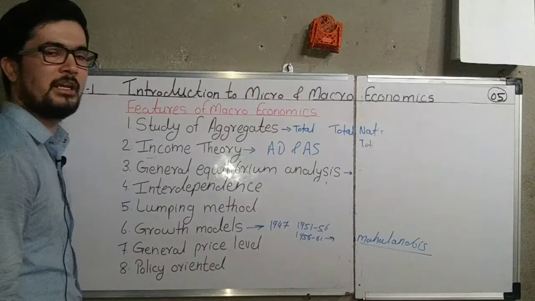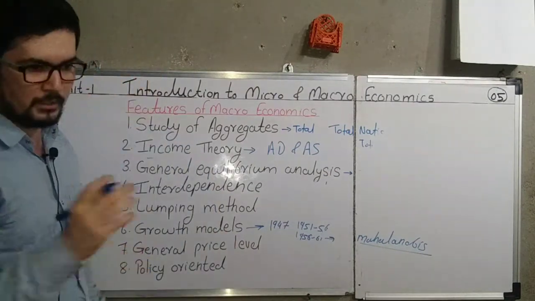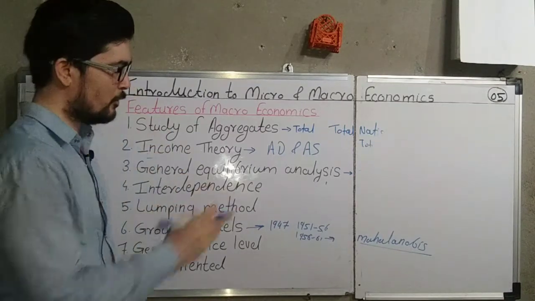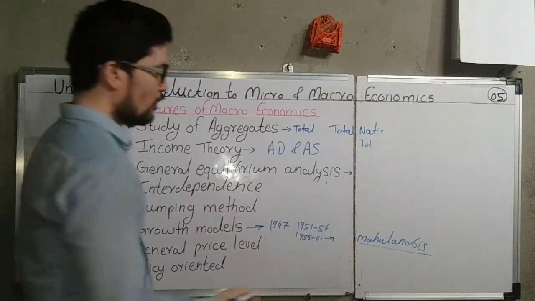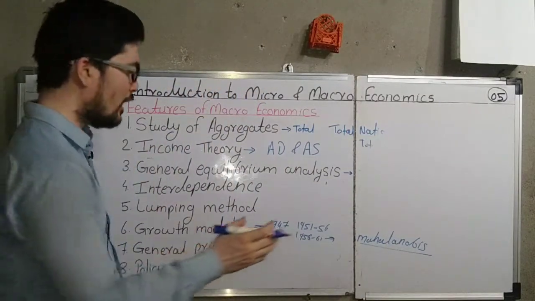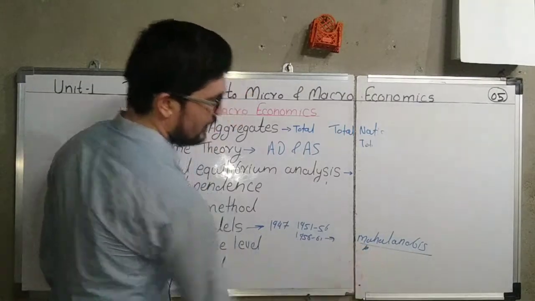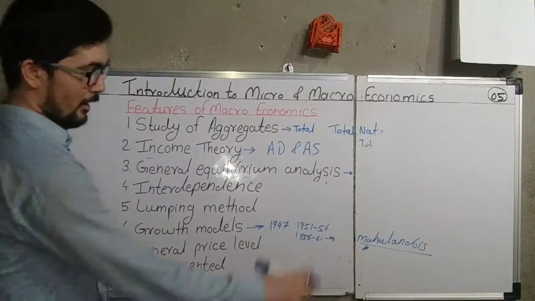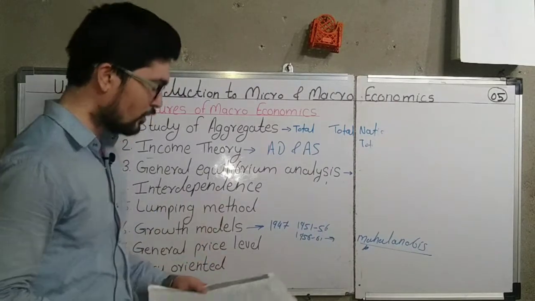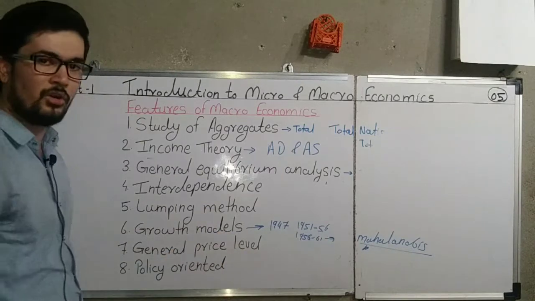Okay, Mahalanobis model it is called as, and that model was concerned about the total big industries, which were studied there. So this model was focusing on the big industries in the economy, and our second plan was dependent on this growth model which was given by the Mahalanobis. Then apart from Mahalanobis there are multiple models which we study in the macroeconomics. So we can say that in macroeconomics growth models are also studied.